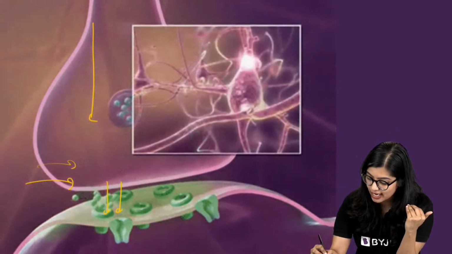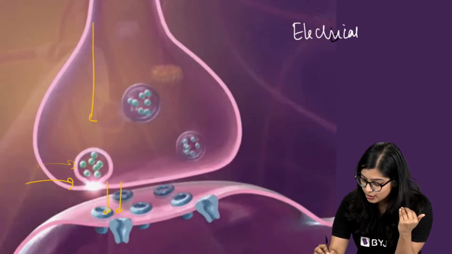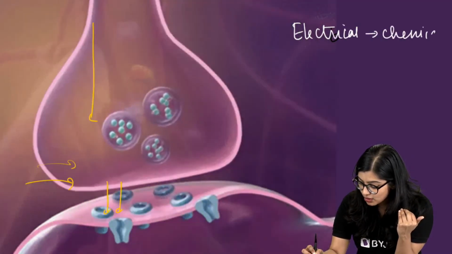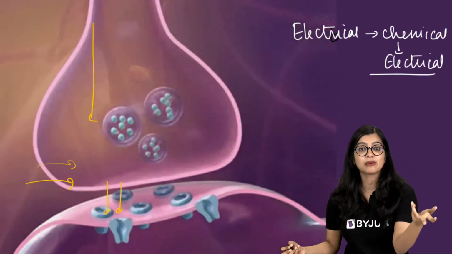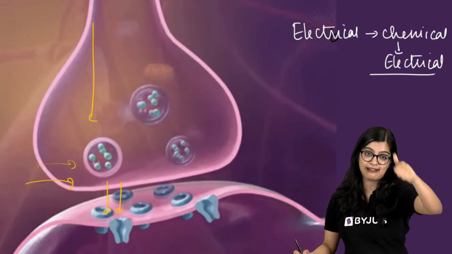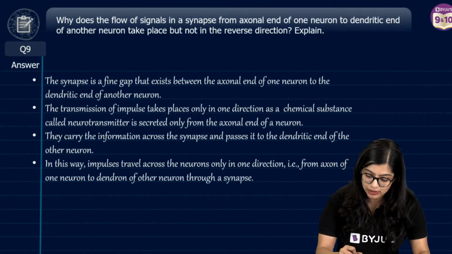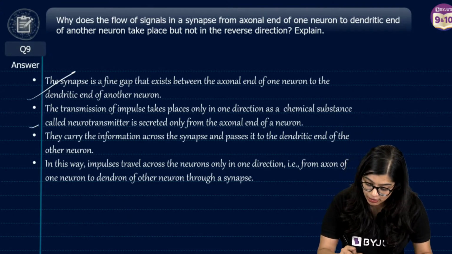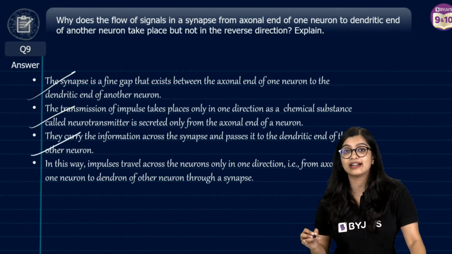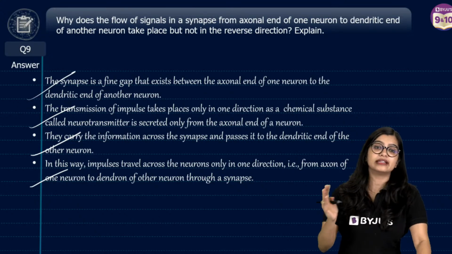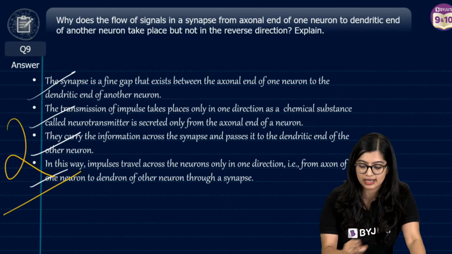And we see that there is a change from electrical to chemical to electrical. This is an ongoing process, which is why it is a one-way valve. So you need to start with defining what a synapse is. Then you need to talk about how it is because of the neurotransmitter, and how it can happen only in one direction and not in the reverse direction. If you write these pointers, you will get 2 marks.